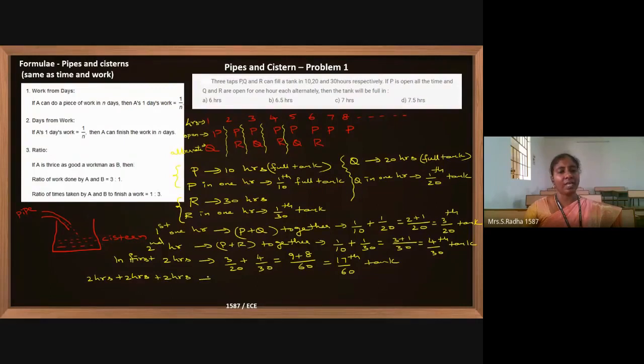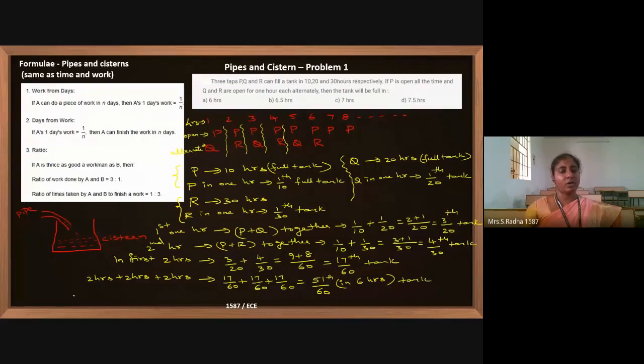The amount of tank filled is 17 by 60, 17 by 60, 17 by 60, which is nothing but 51 by 60th of the full tank completed. So this is in 6 hours time, 51 by 60th of the tank is full.